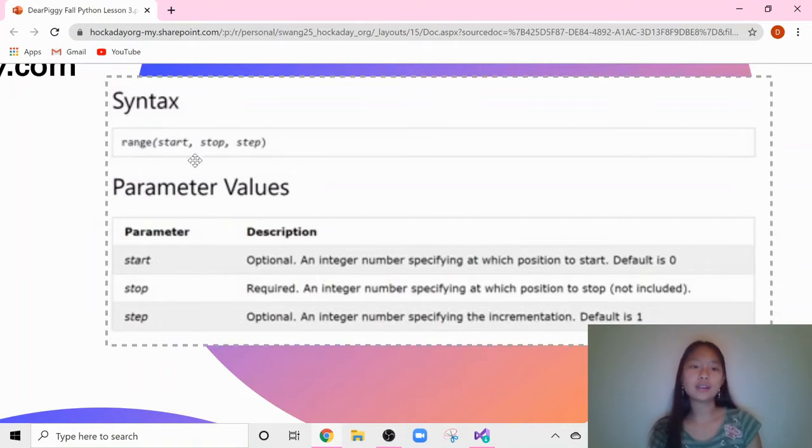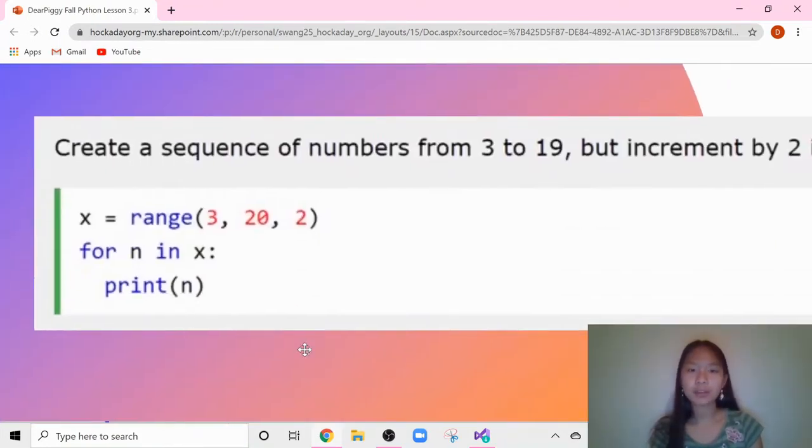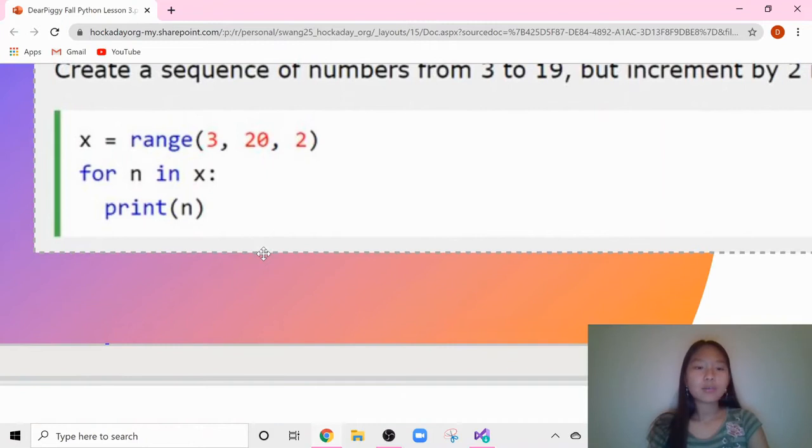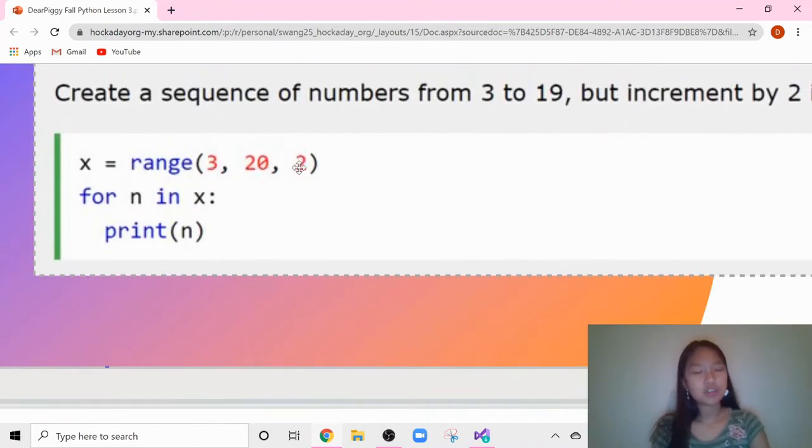If you take a look at this example here, x is equal to the range of 3, 20, and 2. What does this mean? So 3 is obviously the start number. We start from 3, and this is inclusive. Now 20 is where you stop, and this is exclusive, so it's actually going to end at 19. And 2 is saying how much it should increment by.